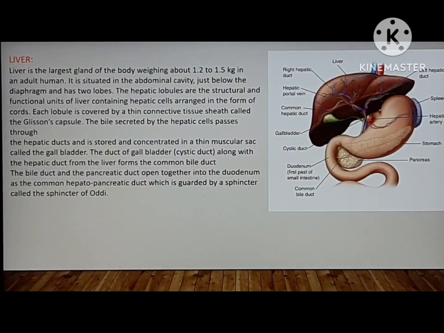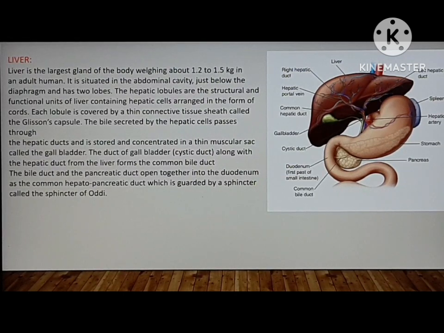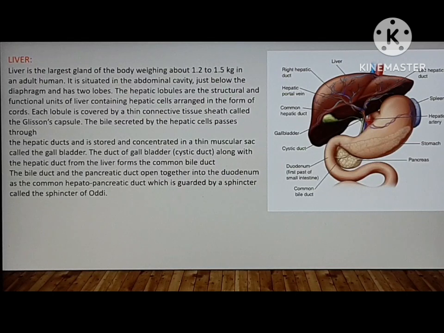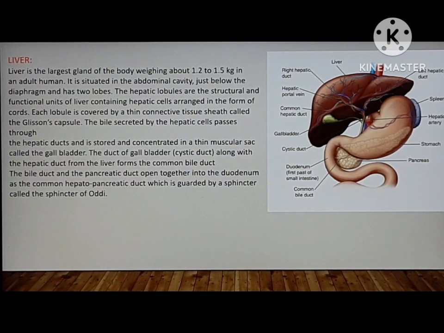Next, the liver. The liver is the largest gland of our body, which weighs 1.2 to 1.5 kg in an adult human. It is situated in the abdominal cavity just below the diaphragm and has two lobes. The hepatic lobules are the structural and functional units of the liver, containing hepatic cells arranged in the form of cords.